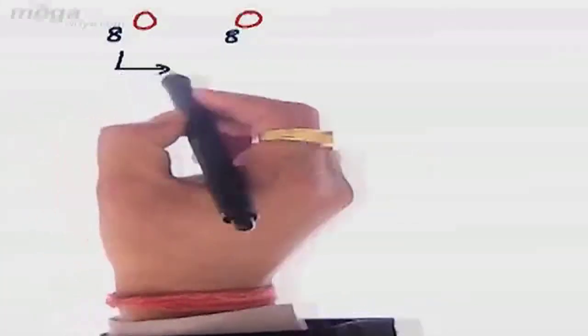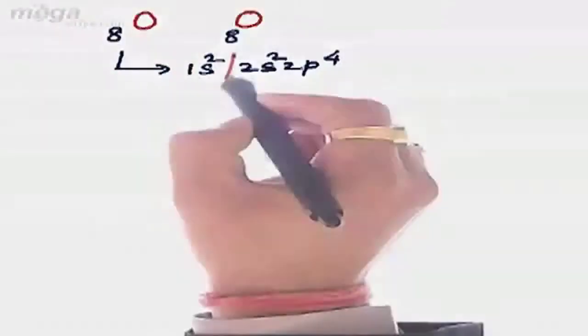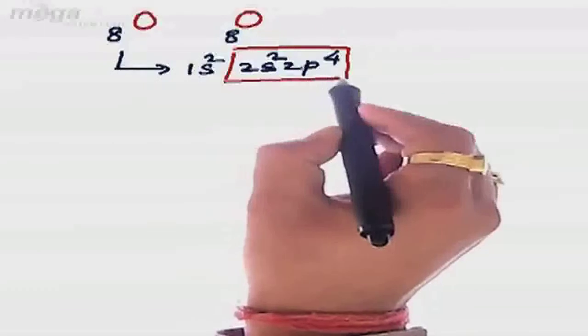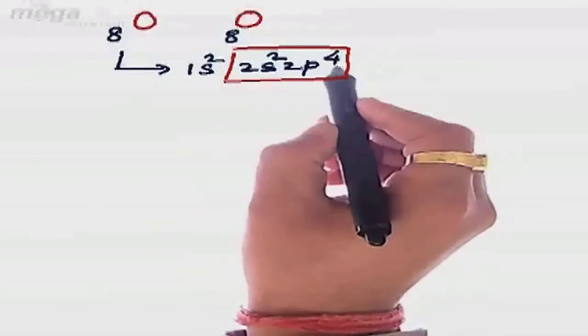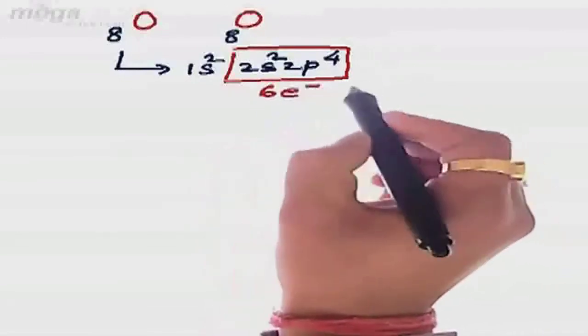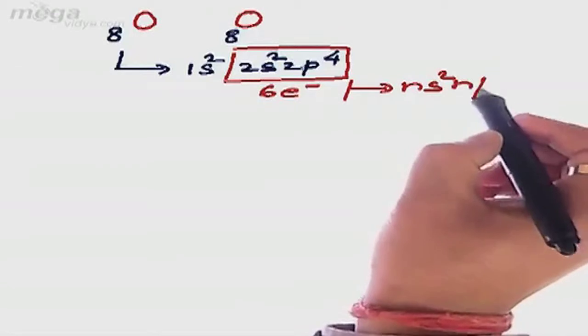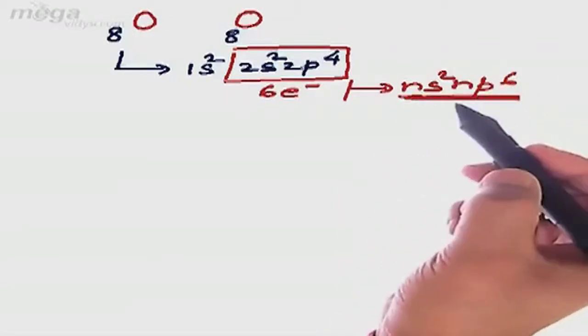As we know, the atomic number of oxygen is 8, so the configuration of oxygen will be 1s2, 2s2 and 2p4. Observing the valence shell configuration of oxygen, 2s2 2p4, the total number of electrons in its valence shell is 6, which means it has not attained ns2 np6 configuration, that is noble gas configuration.